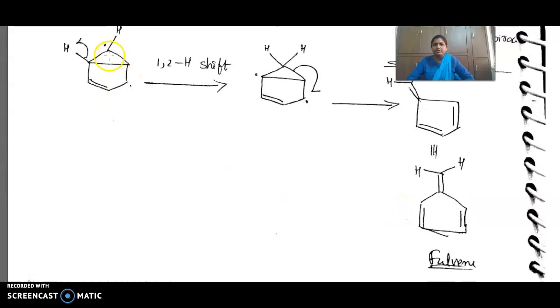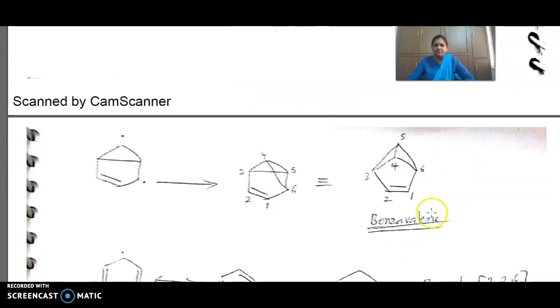Okay, simple. 1,4 biradical. Here at the 1,2 shift, followed by this 3-membered ring, which is very strained always. That will readily cleave. Here by the breakage of this bond, you will get a radical here, a double bond. Here a radical, here a double bond. Like that fulvene is forming.